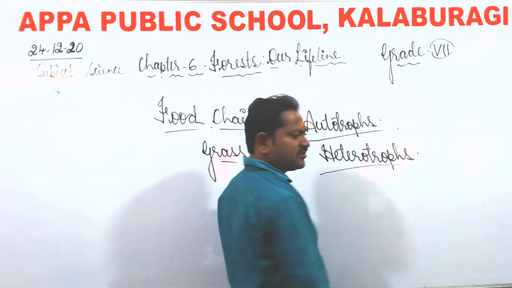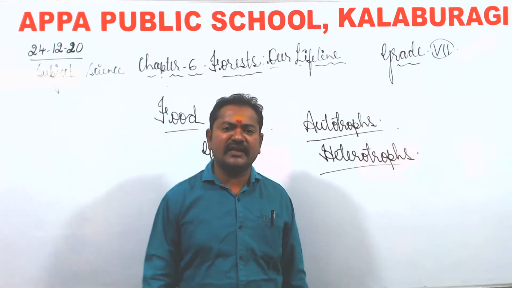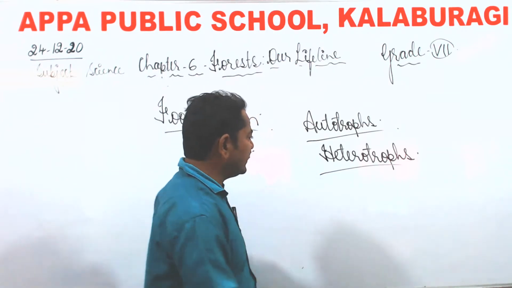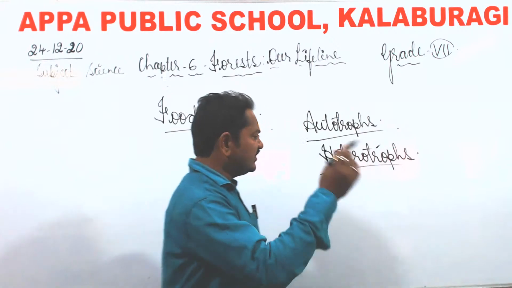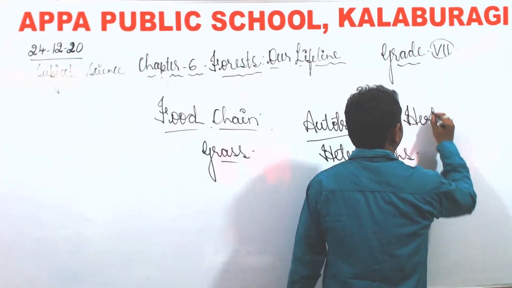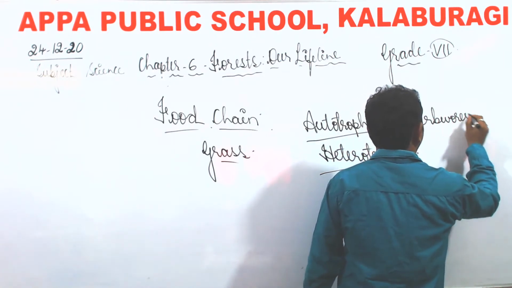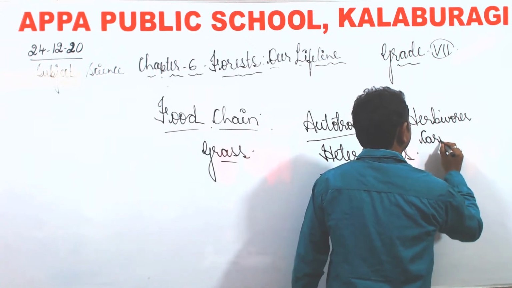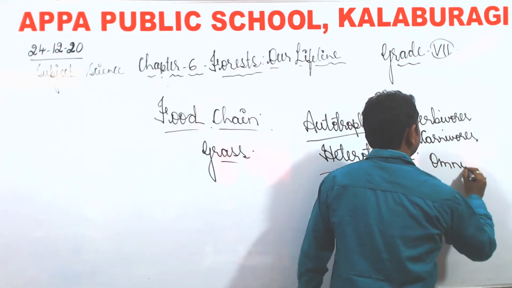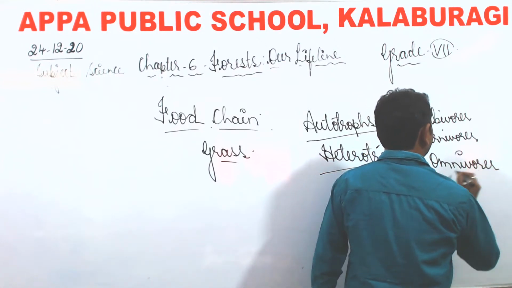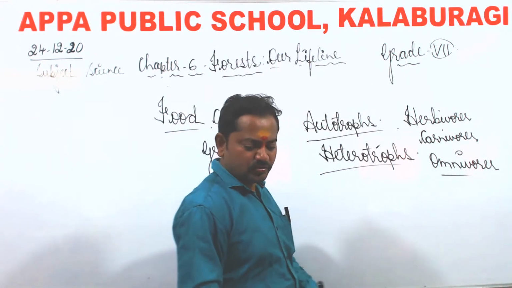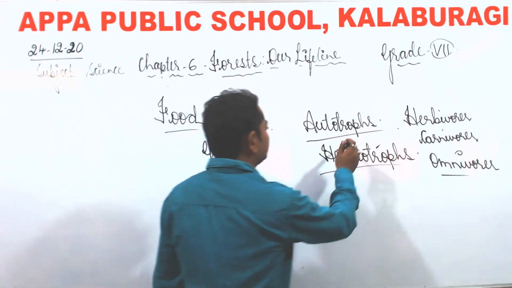These are the organisms which are not capable of preparing their own food. They will depend on the other organisms or the plants for their food. So they are called heterotrophs. In these heterotrophs, we have herbivores, carnivores, omnivores. So these are different types of animals based on the type of food which they eat. So this is all about the autotrophs and the heterotrophs.